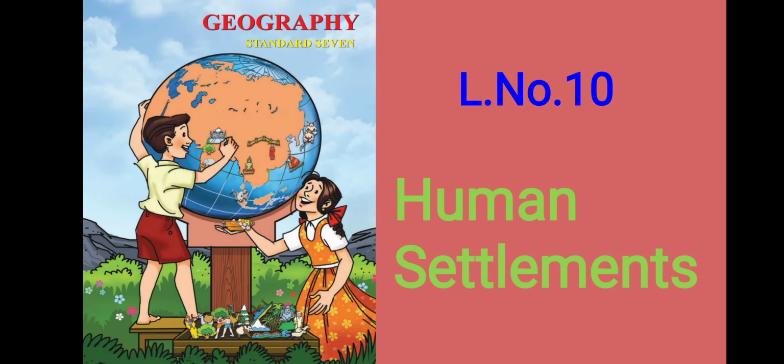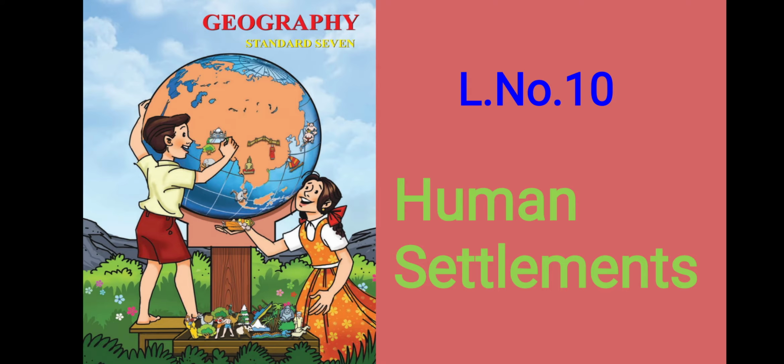Today we are going to start a very interesting lesson of geography. Lesson number 10, the human settlements. What is meant by settlements? Settlement means where humans live. Some humans live in a village area, some in a city area, some in a metropolitan city. So these are the human settlements.